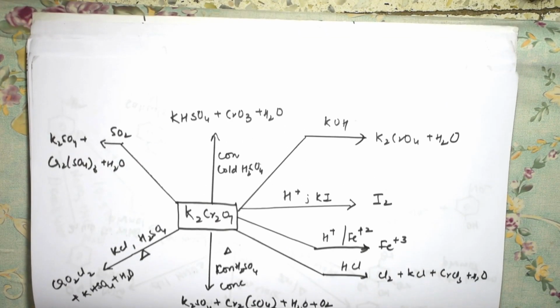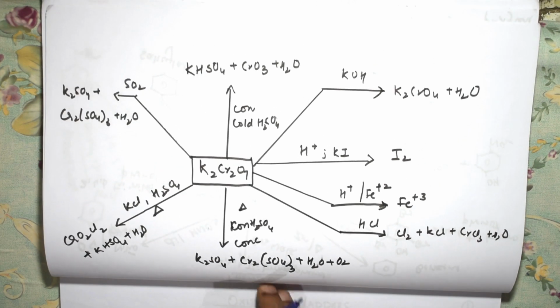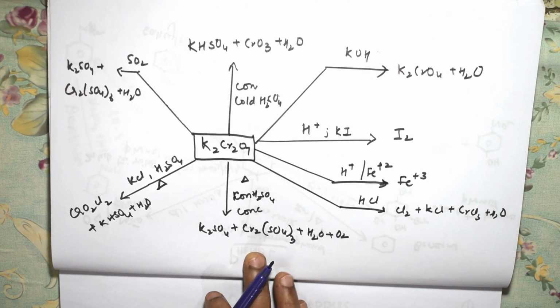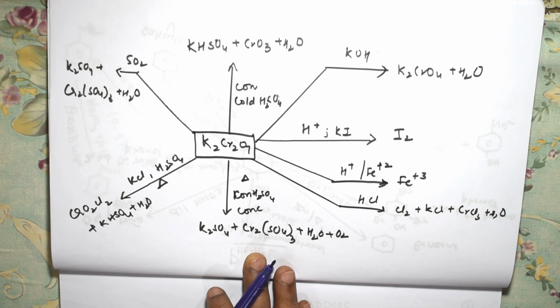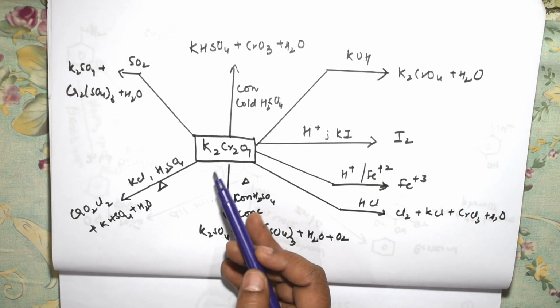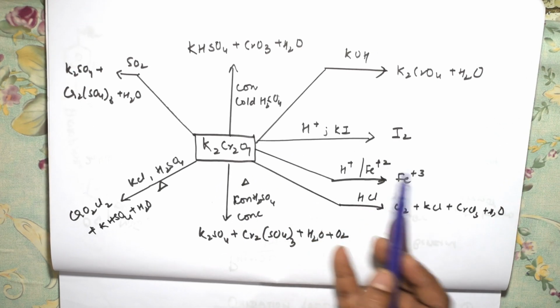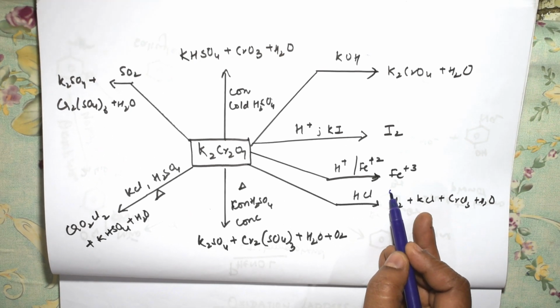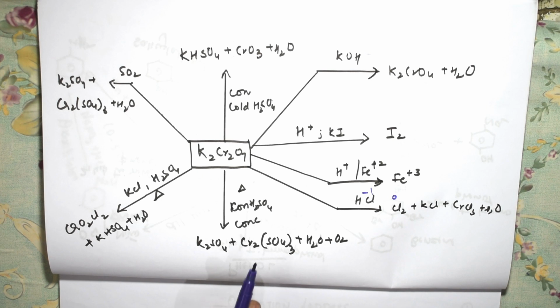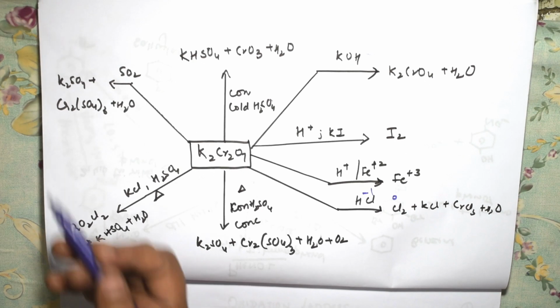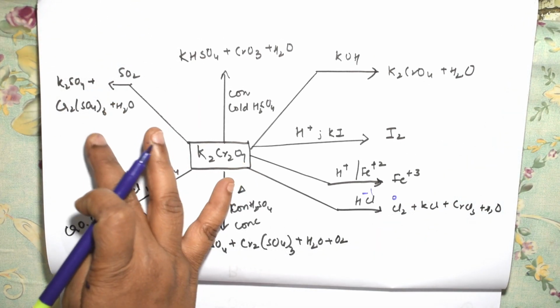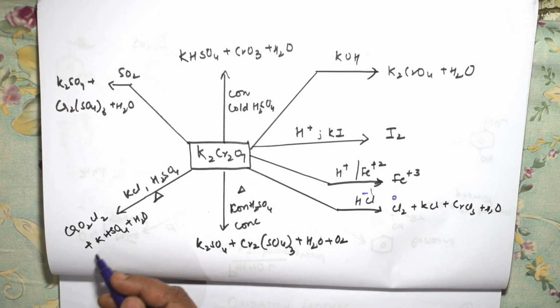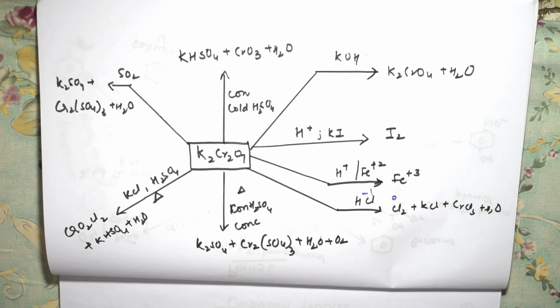Just check. Potassium dichromate, right? For the CBSE students it is not there, but for the ICSE students it is very important. So potassium dichromate gets converted to chromate. Being an oxidizing agent, this is going to oxidize iodide to iodine, Fe+2 to Fe+3, HCl to Cl2, where the -1 oxidation state goes to 0. With concentrated sulfuric acid, dichromate to chromate oxidation. Further, these two products also give sulfur dioxide to sulfate conversion, chloride to chromyl chloride, right? So I have shown you all the conversions, students.